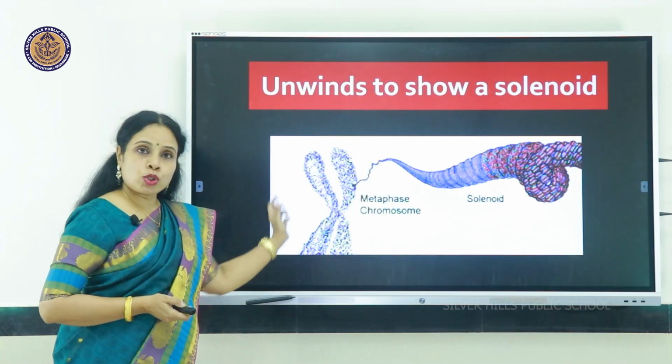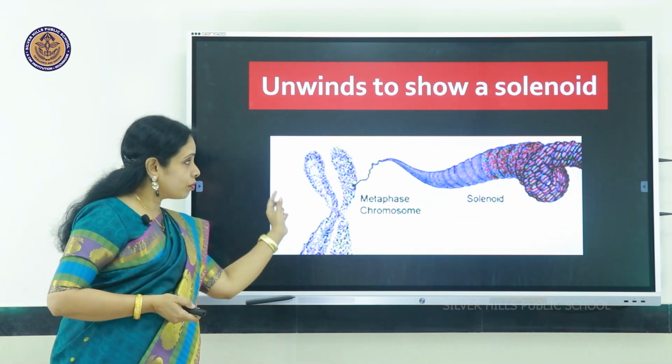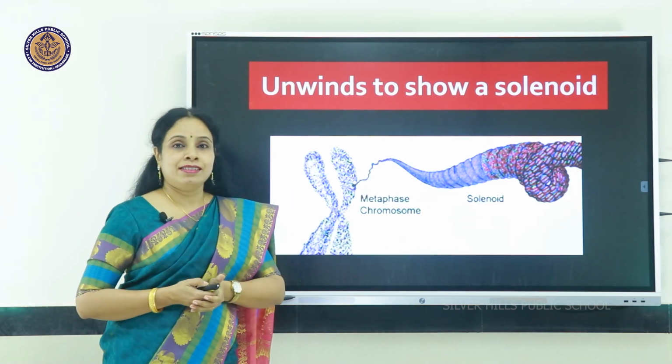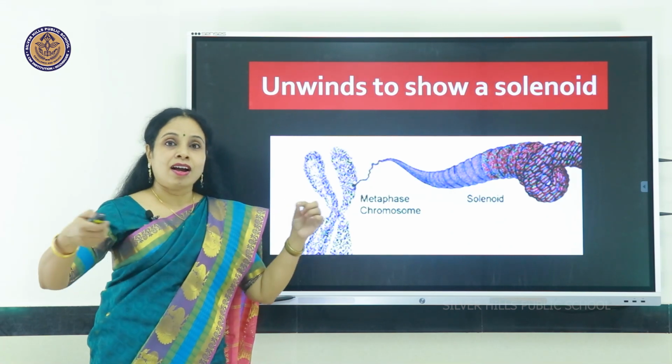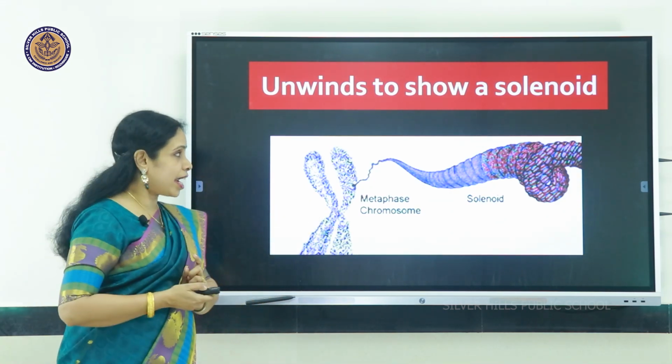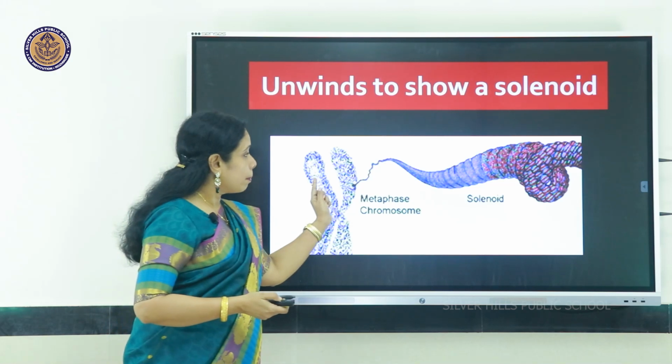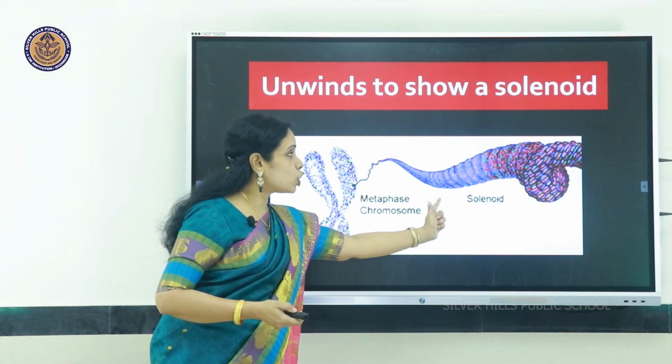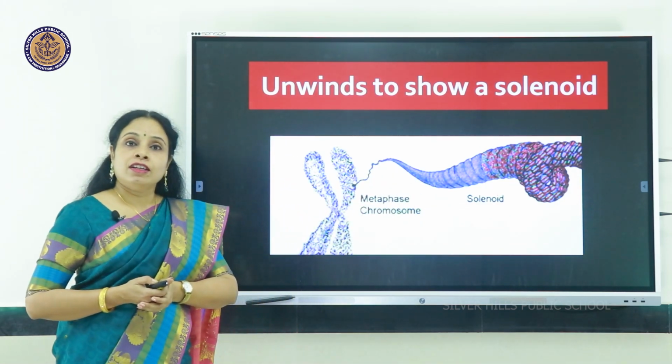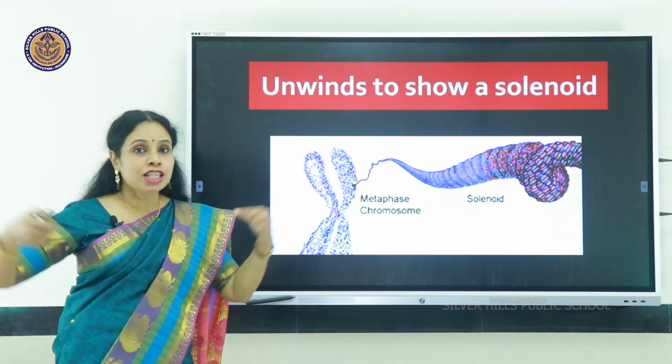So here's that chromosome, a part of that chromosome. If we are unwinding it, just like unwinding reels of a thread, then you find this solenoid. You find it's coming out like a solenoid.